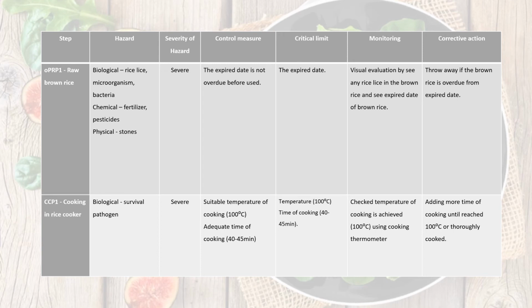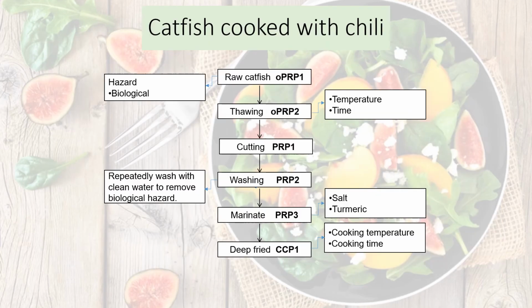brown rice is thoroughly cooked. For the second menu, which is catfish cooked with chili, there are 12 steps. The first step is raw catfish. This step is OPRP and we identified that there is a biological hazard. Step 2 is thawing. Thawing is also OPRP. Step 3 is cutting. Cutting is PRP. Step 4 is washing, also a PRP. Step 5 is marinate, also a PRP, and in this step we add salt and turmeric.